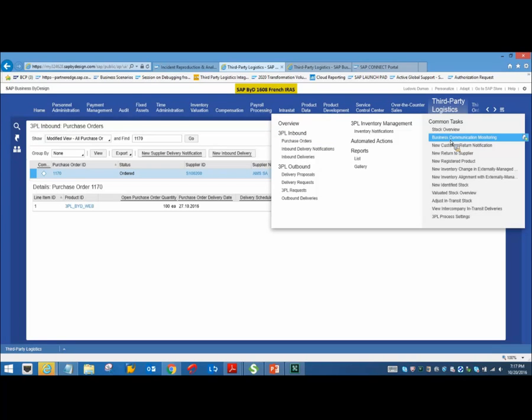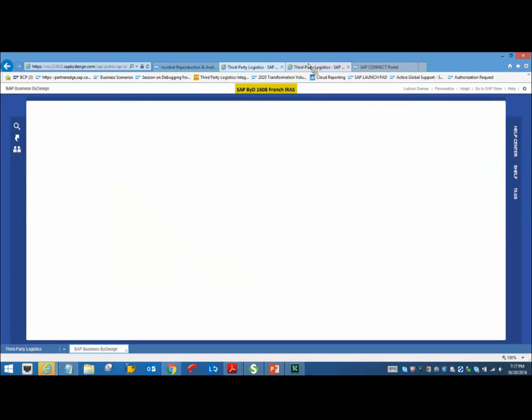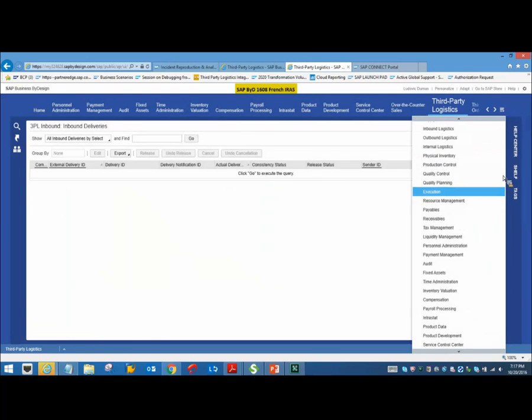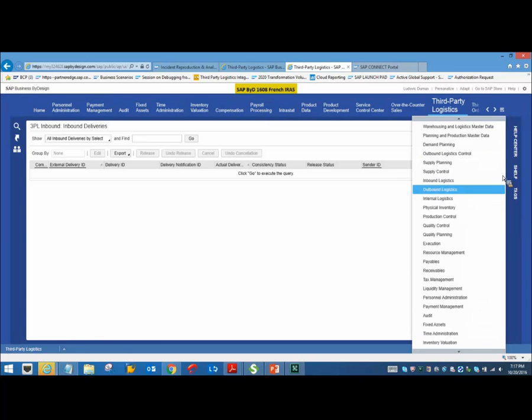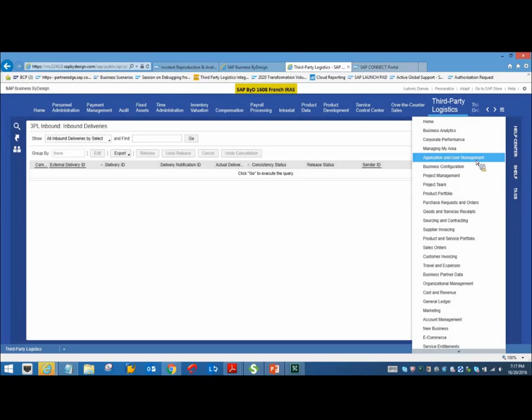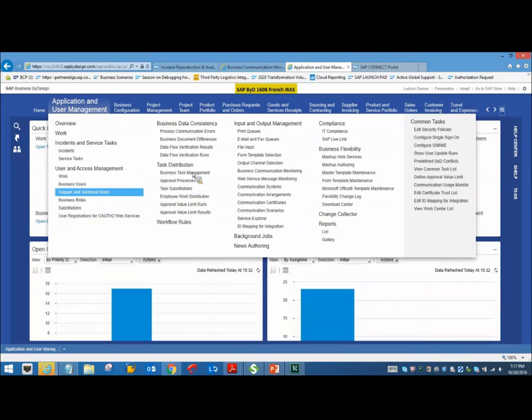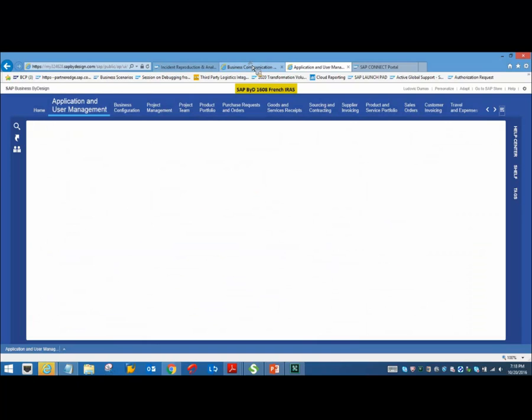So this can be viewed through a tool called Business Communication Monitoring, which is already embedded in the third-party logistics work center. You can access Business Communication Monitoring in two places. One is directly in the third-party logistics work center under common tasks, click on Business Communication Monitoring, and the second is you can go to the Application and User Management Work Center. Under Input and Output Management, you have a subview called Business Communication Monitoring. You can access it from here as well.